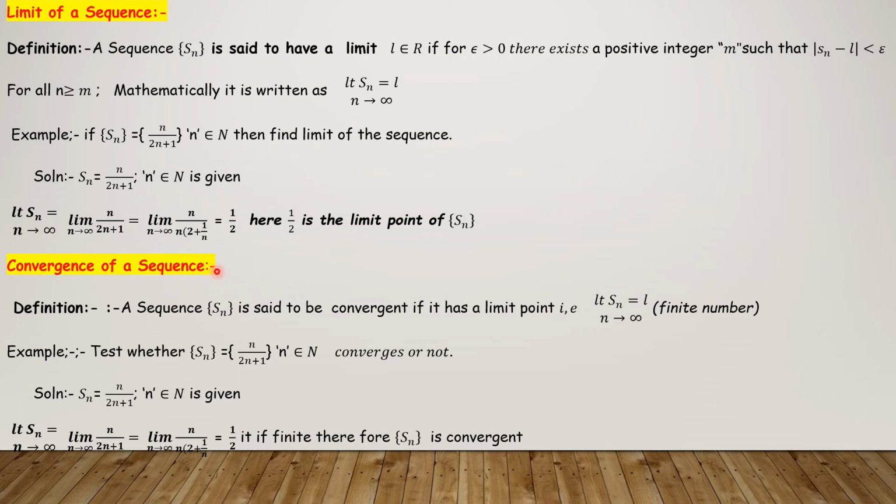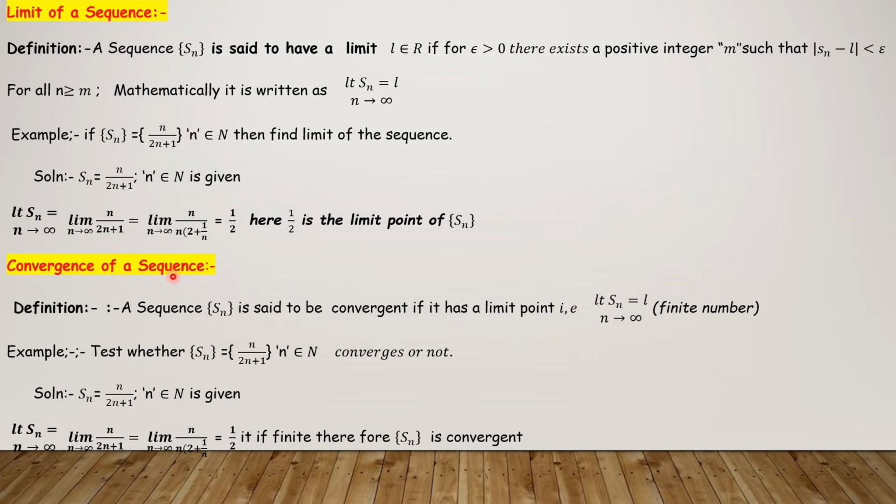So I think you have understood how to calculate the limit point of a sequence. What I told you: before applying the limit, you take the highest order term common from the numerator and denominator, and if it is possible to cancel n terms, cancel them, then you apply the limit.